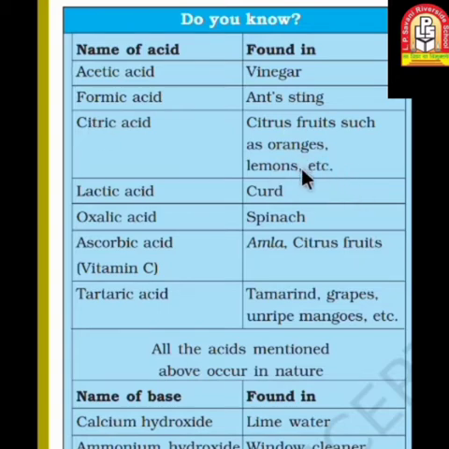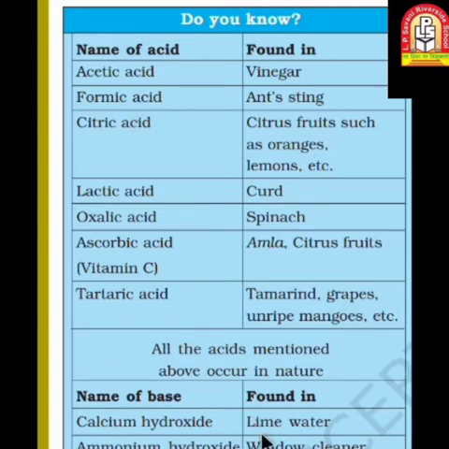Curd has lactic acid, spinach has oxalic acid, and amla and citrus foods have ascorbic acid. It is vitamin C, ascorbic acid, and citric foods also contain vitamin C. Tamarind, grapes and unripe mangoes have tartaric acid. All the acids mentioned above occur naturally, by themselves, in nature.